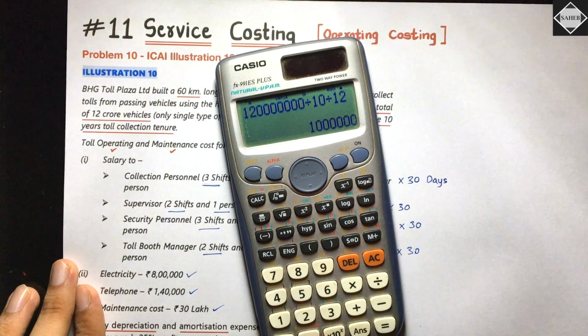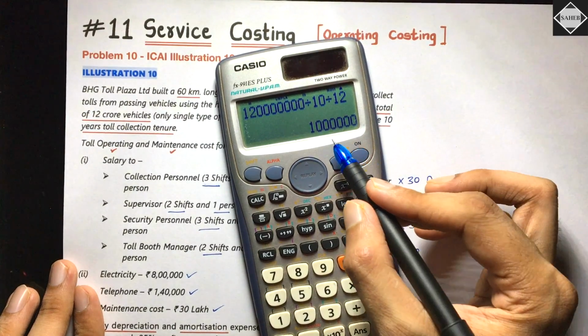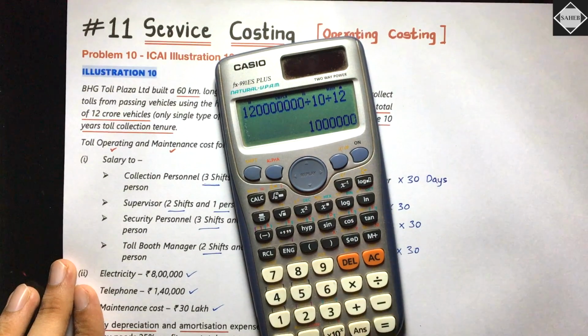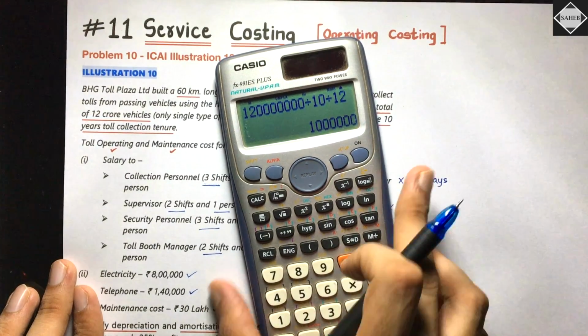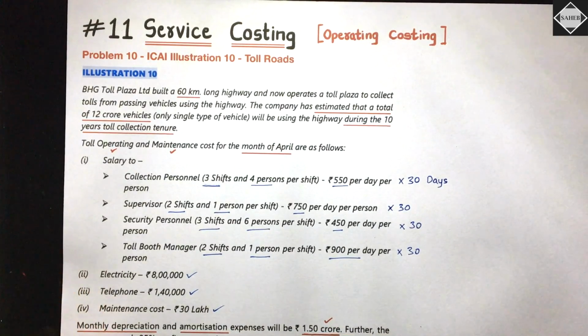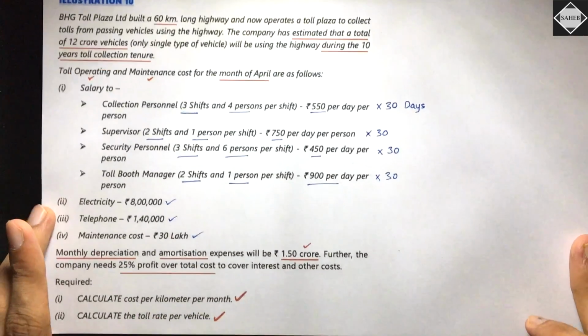That is equal to 10 lakhs. 10 lakh vehicles will pass in a single month, that's our estimation. So that's the denominator you will use. Is it clear? Now let's see the solution. When we see the solution, you will understand the whole thing.